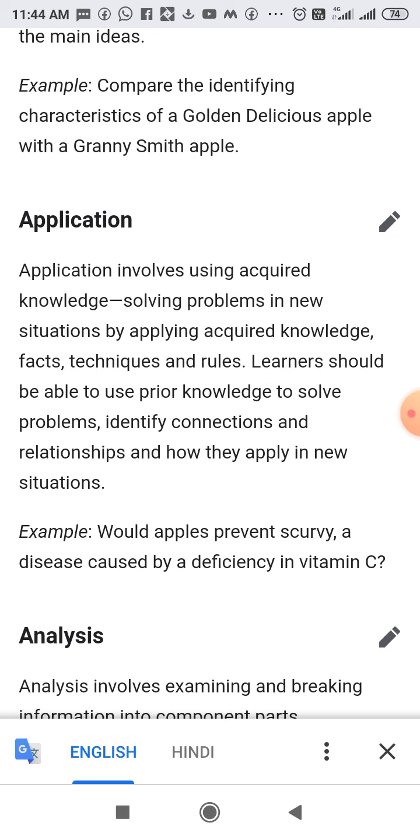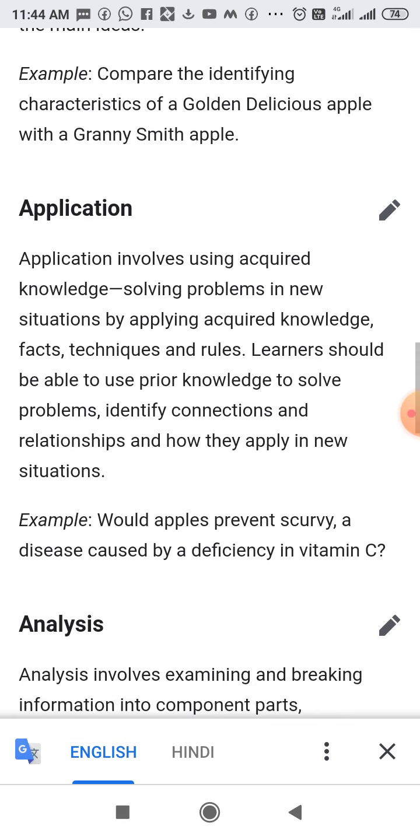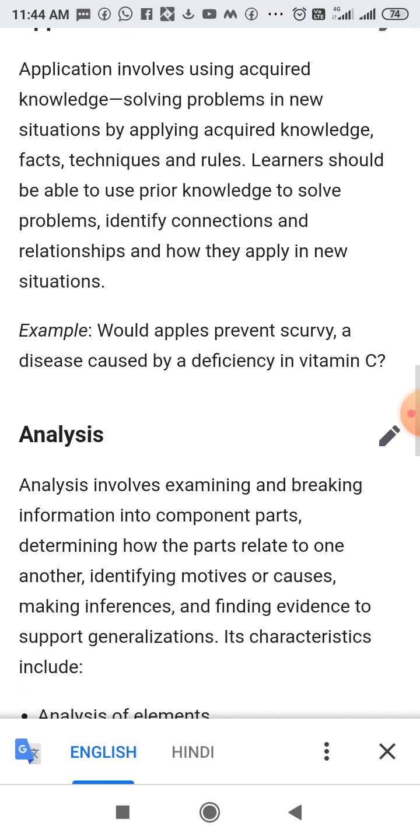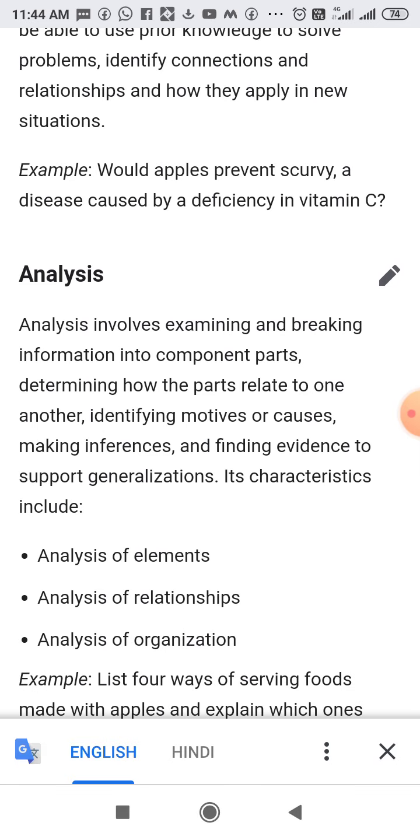Application is nothing but the using of the previous things. For example, would apple prevent scurvy, a disease caused by the deficiency of vitamin C? This is the application.